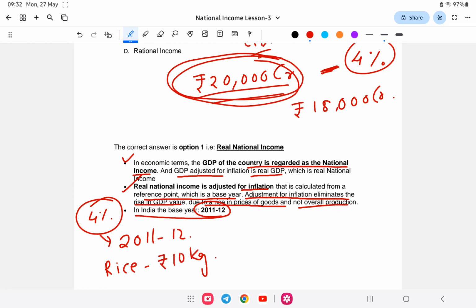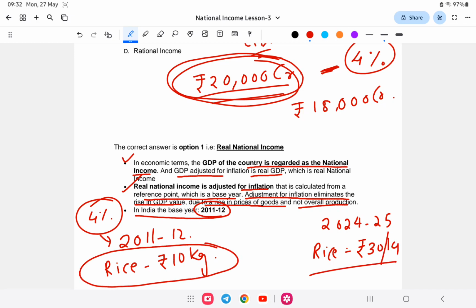Or just say we are living in the 2024-25 financial year, and rice is at least rupees 30 per kg. So if we calculate at the rate of 10 per kg in the GDP, it will come around 10,000 crore.